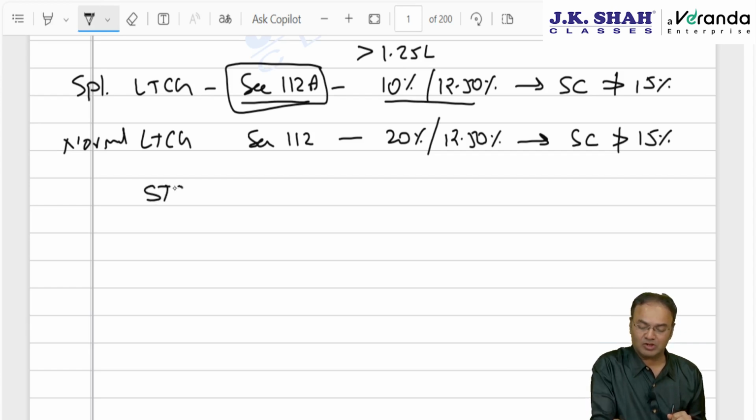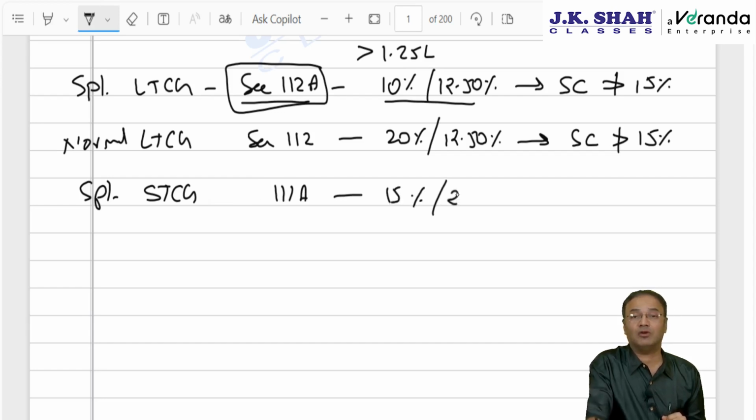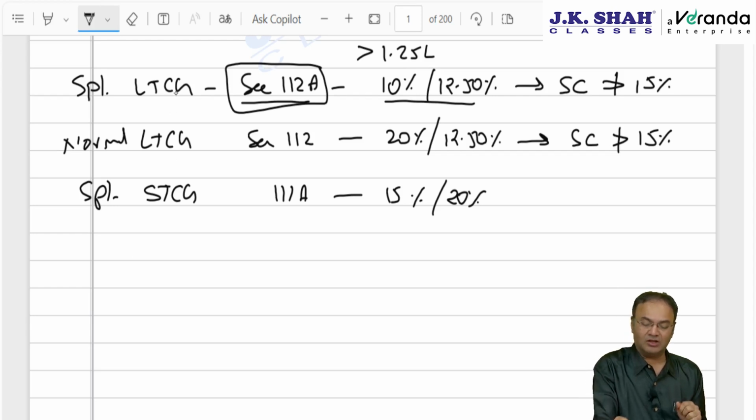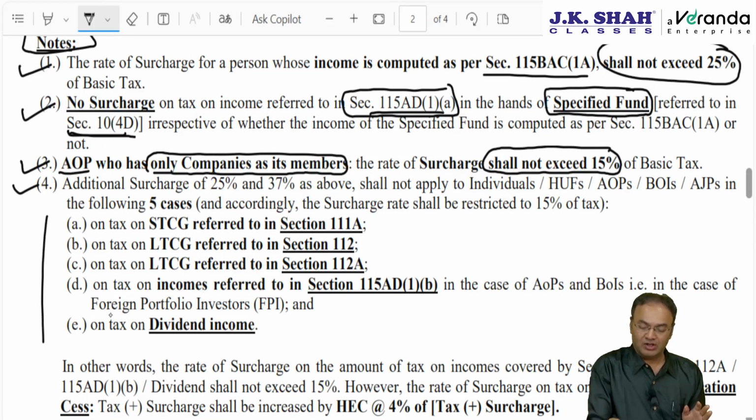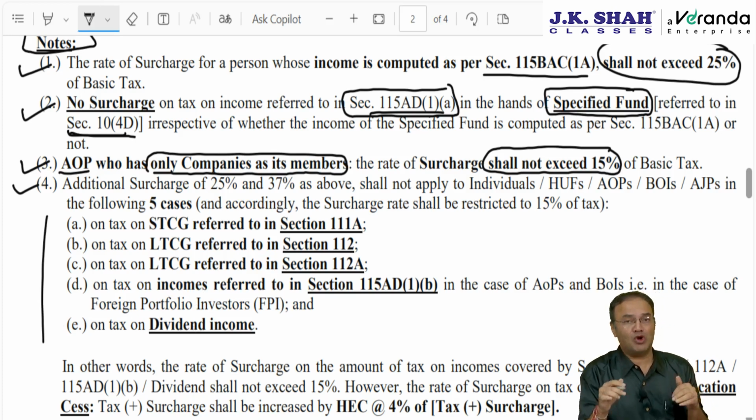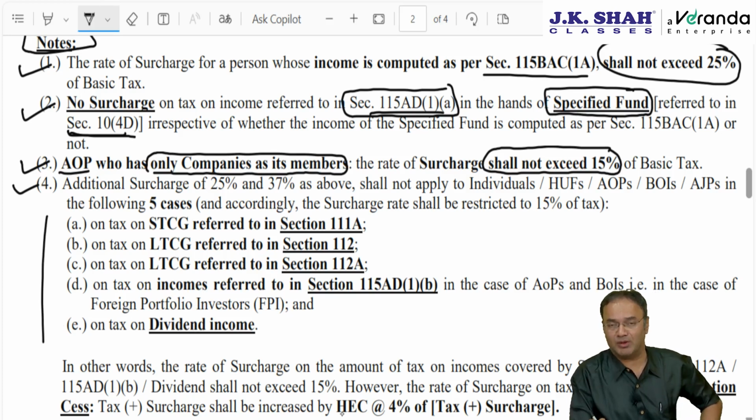Then the third income is special short-term capital gain covered by section 111A, which was taxable at 15% rate. Now from 23rd July it will be taxed at 20% rate. Here also surcharge shall not exceed 15%. Then three types of capital gain. Thereafter there is income called dividend. Dividend income which is taxable at normal rate. There is no special section or special rate, taxable as per normal slab rate. Here also surcharge shall not exceed 15%.